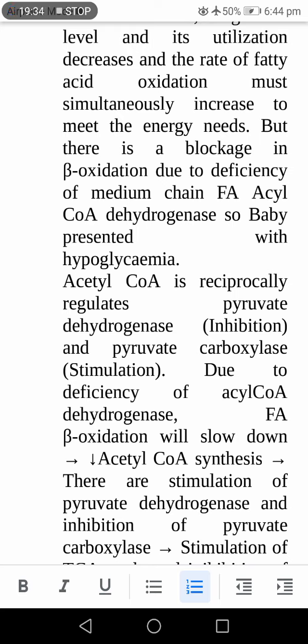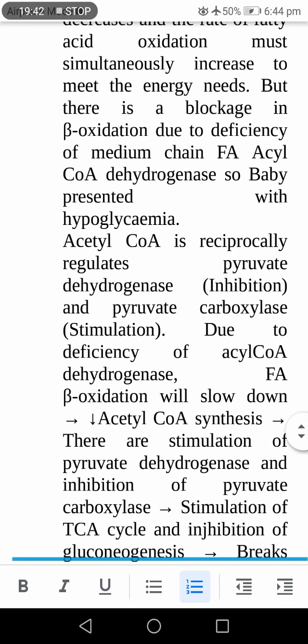So there is an increased utilization of glucose to aid generation of ATP, and there is a decreased synthesis of glucose within the cells by pyruvate carboxylase, by gluconeogenesis.